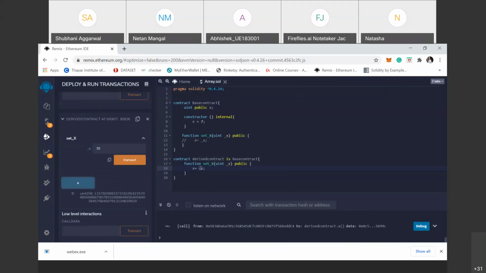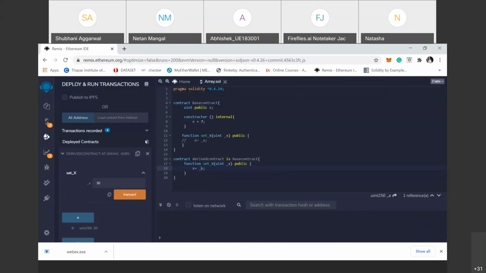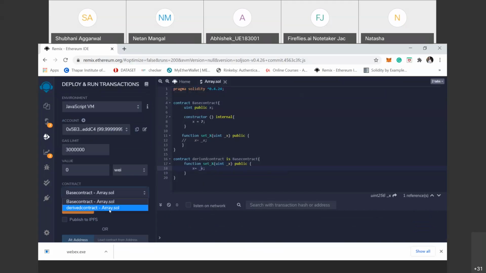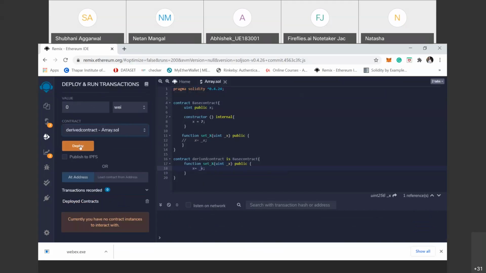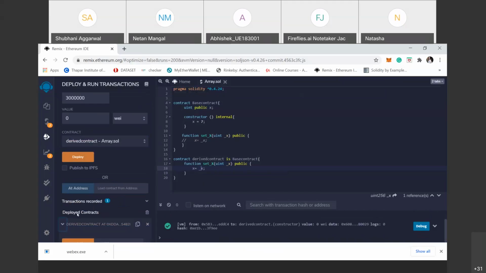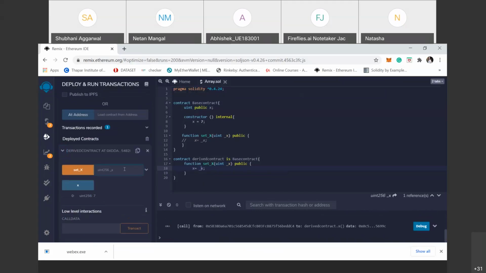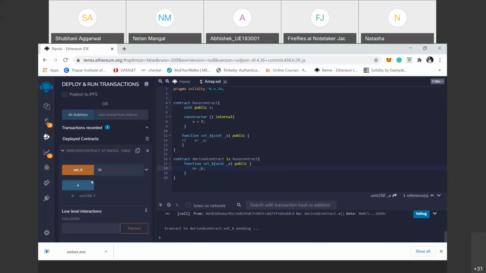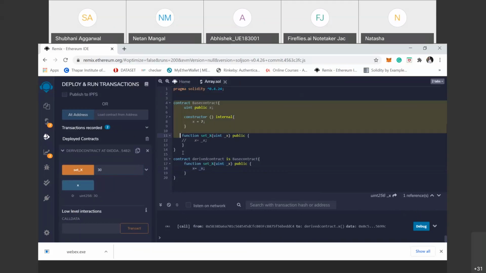Again, we deploy this derived contract. Okay, when we give this value 30, so the value is 30. Clear? This is the abstract contract and this is the simple derived contract from this abstract contract.